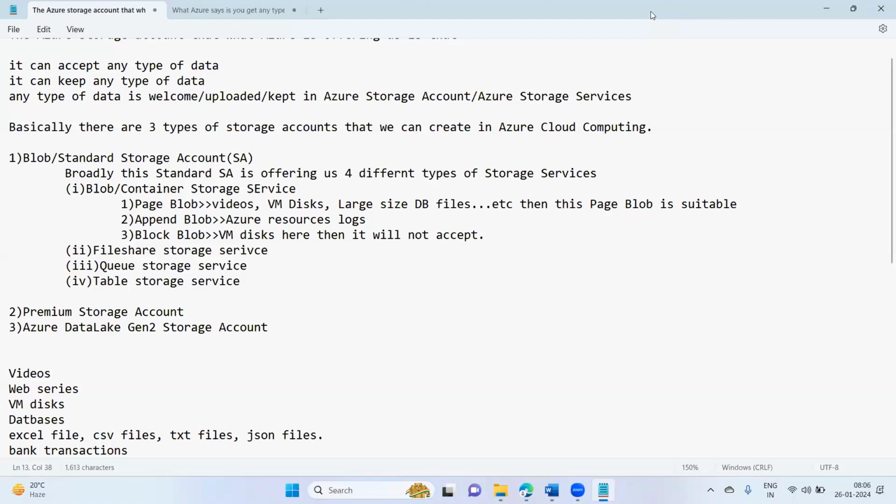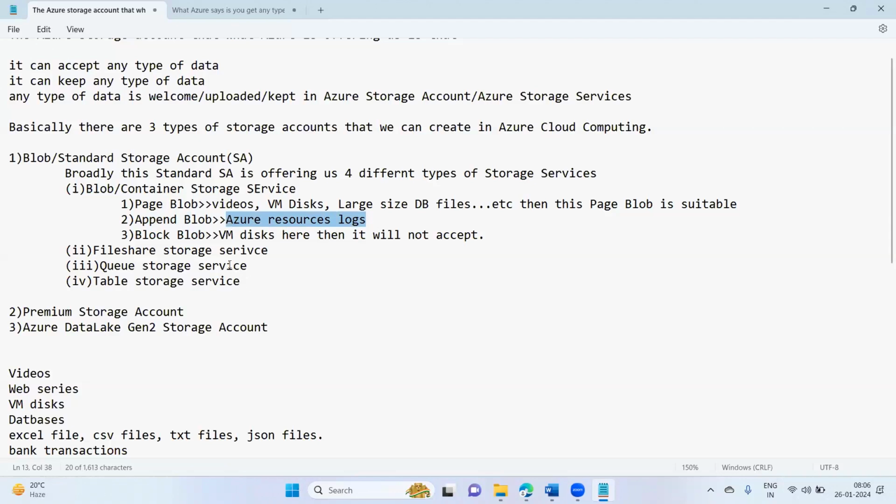every 6 months, like this. And you can also say how frequently the storage account is being accessed for different storage content inside it. This kind of details, we call it what? Logs. So that kind of logs we can store here inside the append blob. And these logs also we are storing in the form of files only.